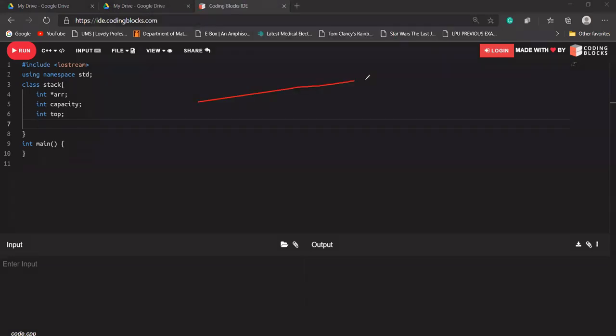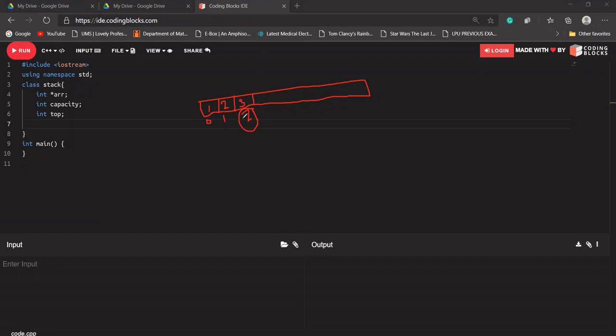Let me quickly draw an array for you. Let's say I'm having this array, of size 10. Let's say data 1 is there, data 2 is there, and 3 is there. So it will be index 0, index 1, index 2. Our top will have the value 2, because at index 2 the element 3 is at the top of our stack.